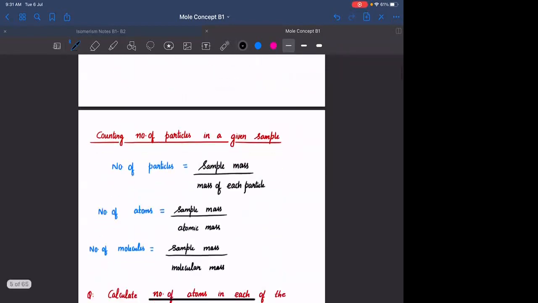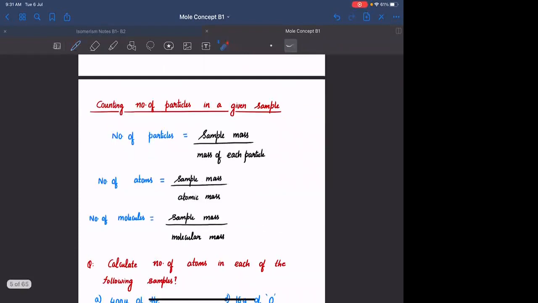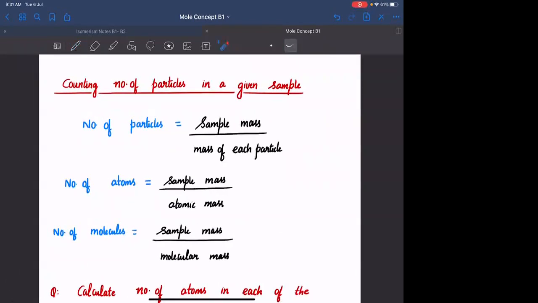Okay. So the same is written here. Counting the number of particles in a given sample. Number of particles is nothing but sample mass upon mass of each particle. If the sample is made up of atoms, it is sample mass upon atomic mass. If the sample is made up of molecules, it is sample mass upon molecular mass. Okay, what is a molecule? A molecule is nothing but a group of atoms. Okay.